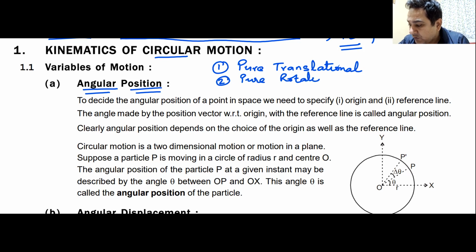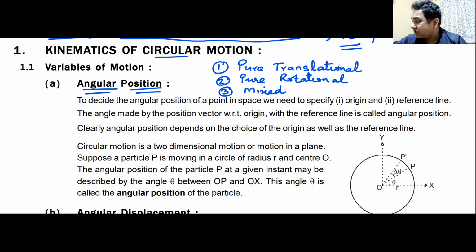When I say pure rotational motion, what I mean is the motion of this fan. When you switch on this fan, it goes round and round. That is pure rotational. It does not have any translational motion. It only has rotational motion. Then the third one, you can call mixed motion. This consists of translational as well as rotational.